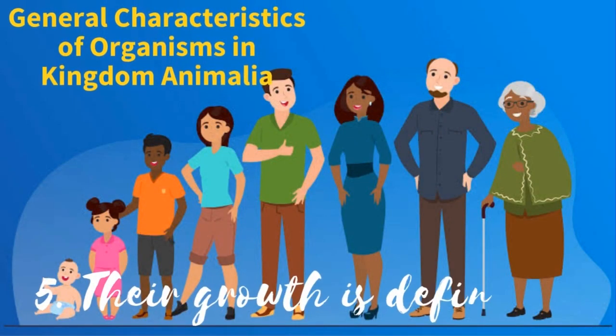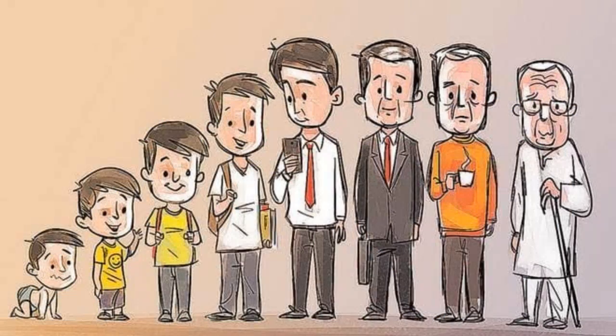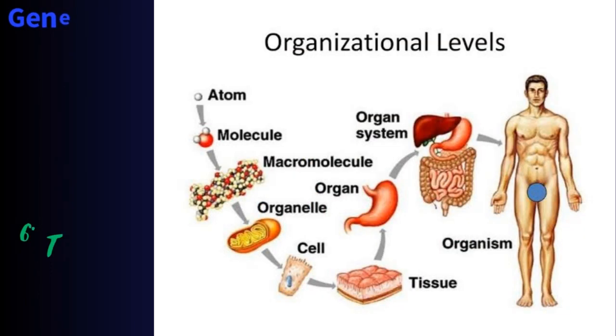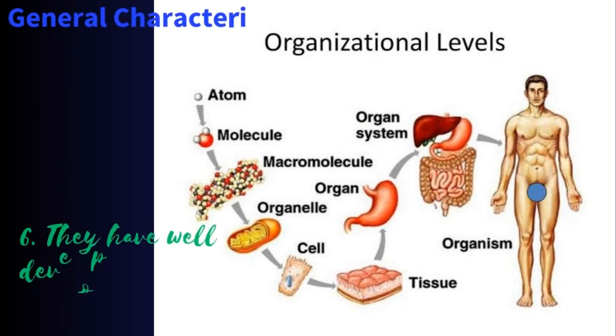under kingdom Animalia. Now the fifth one is that their growth is definite. Organisms in kingdom Animalia, their growth is definite. That is, they grow to a particular stage, and at a point they stop growing. They could grow for like 5 years. Afterward, they will stop growing. Now again, the general characteristics we also look at.